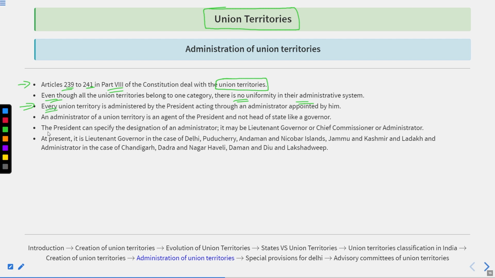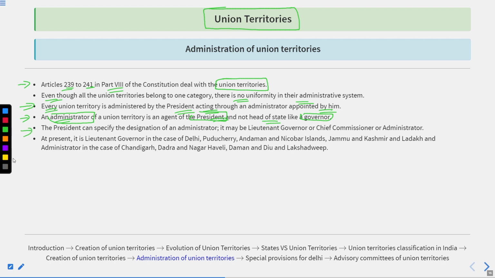Every Union Territory is administered by the President acting through an administrator who should be appointed by him. An administrator of a Union Territory is an agent of the President and not head of state like a governor. It means that the administrator will be working on the advice of the President, not with autonomy like the governor does.